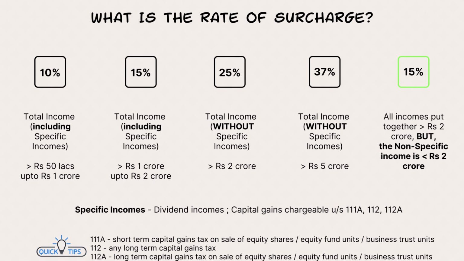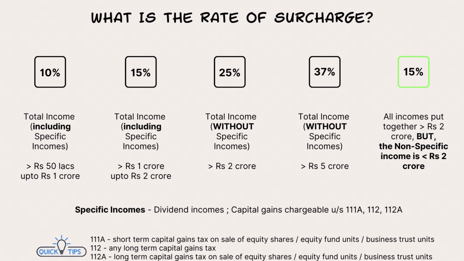It's basically, again, investments, okay? Suppose a person has equity shares, or a person holds mutual fund units which invest in equity shares, or a person holds units of business trust. So these are all certain types of assets. I'll call it capital assets. When it is sold, the person can earn short-term capital gains tax or long-term capital gains tax.